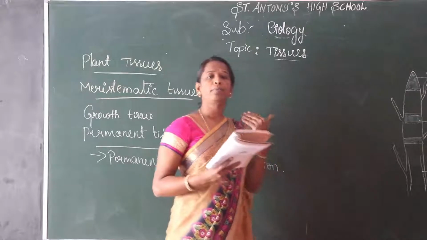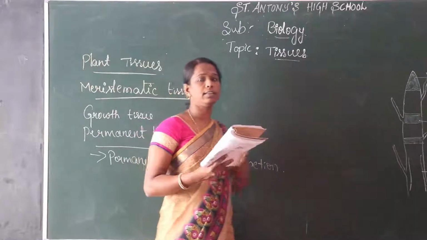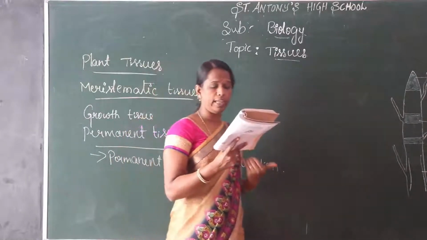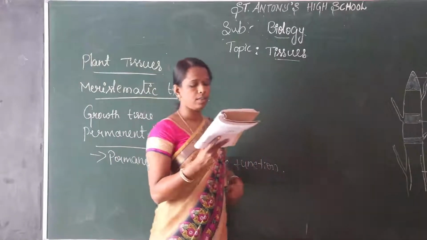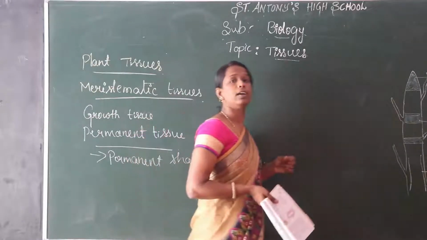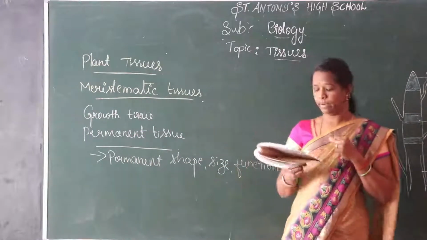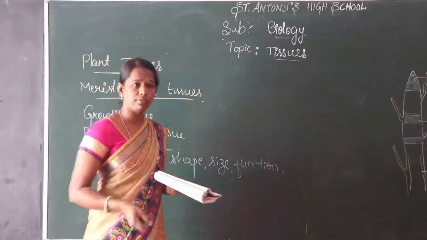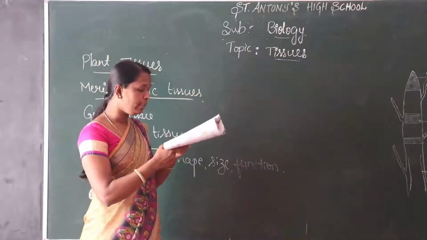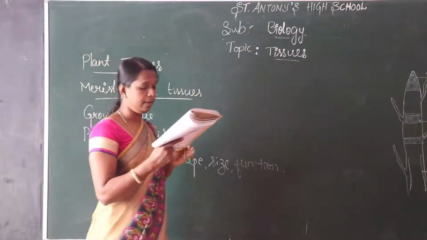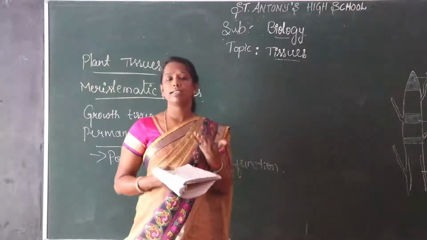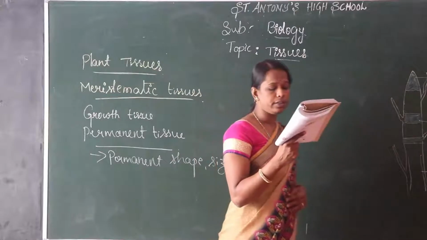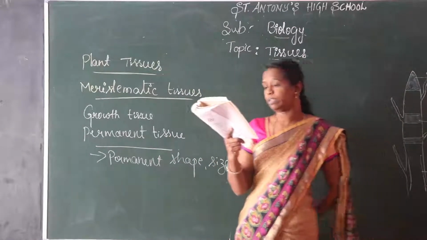So when we take a thin slice of the plant stem, or sections, we have to take them in a watch glass and stain the slice using a stain called safranin, or it may be some coloring stain. Then put a drop of glycerin, cover the watch glass with a cover slip and observe under a microscope. Observe the various types of cells and their arrangements.